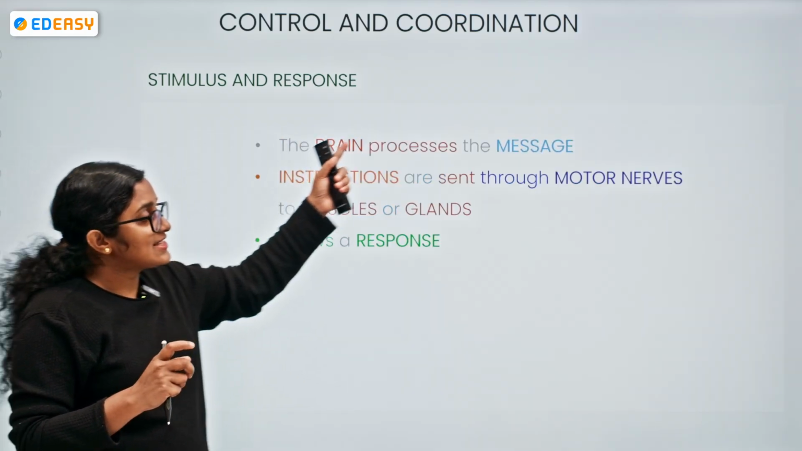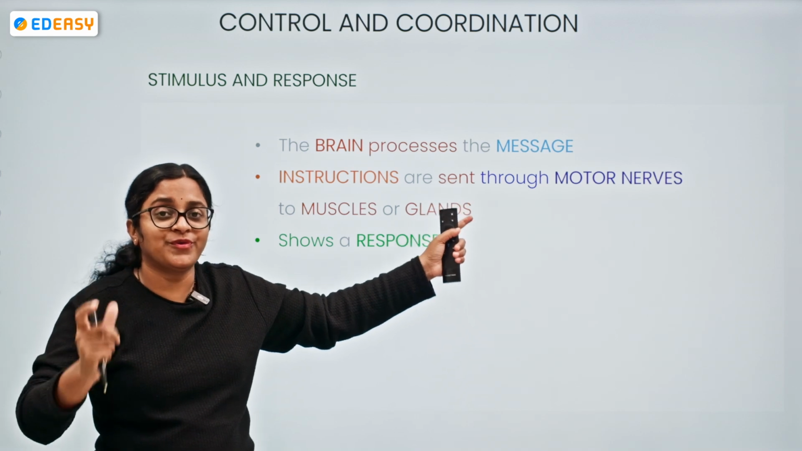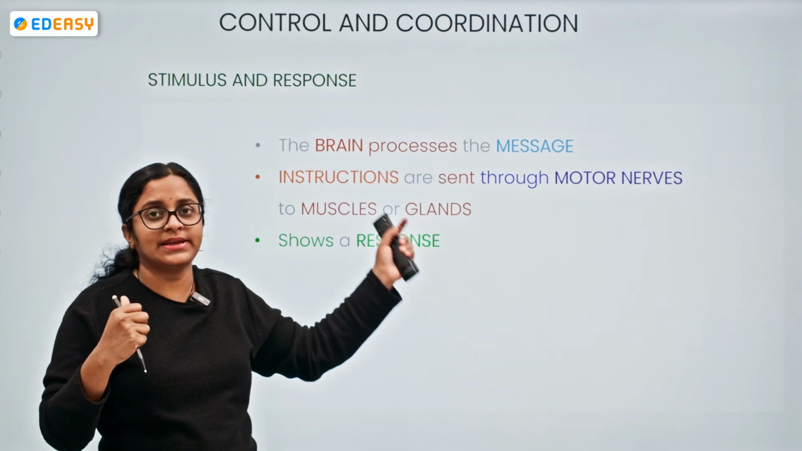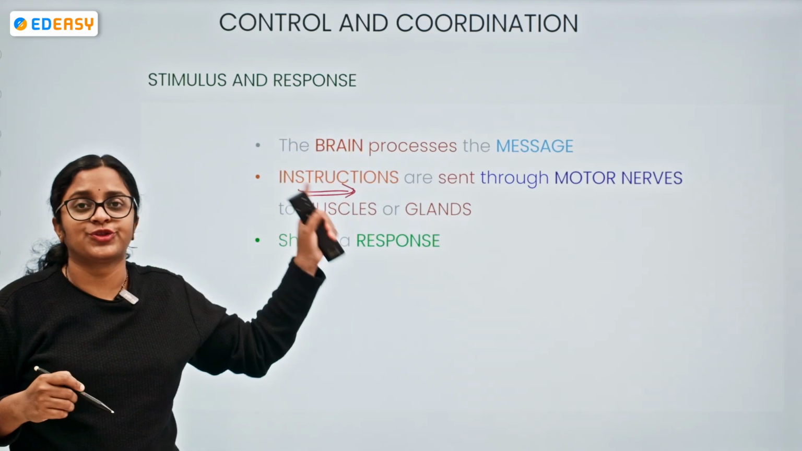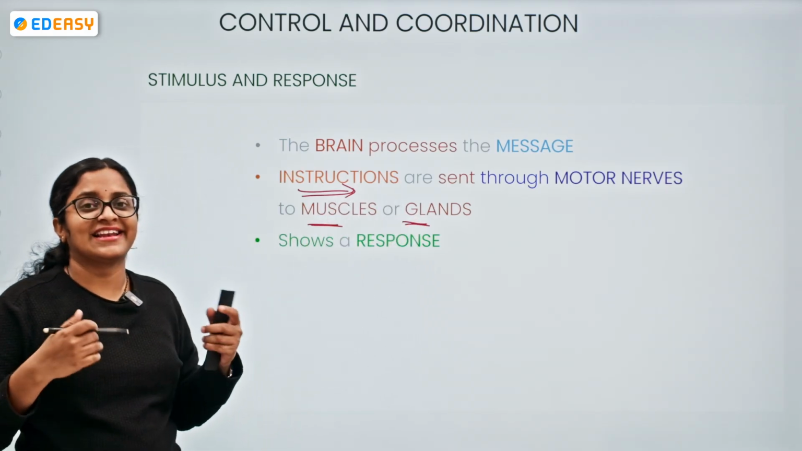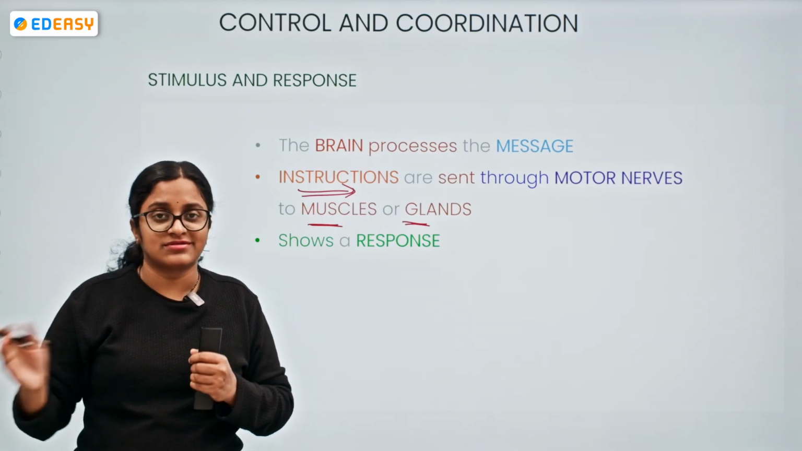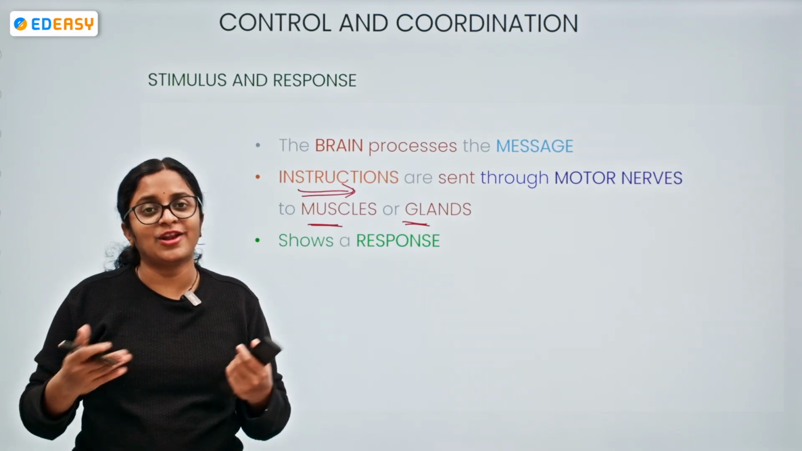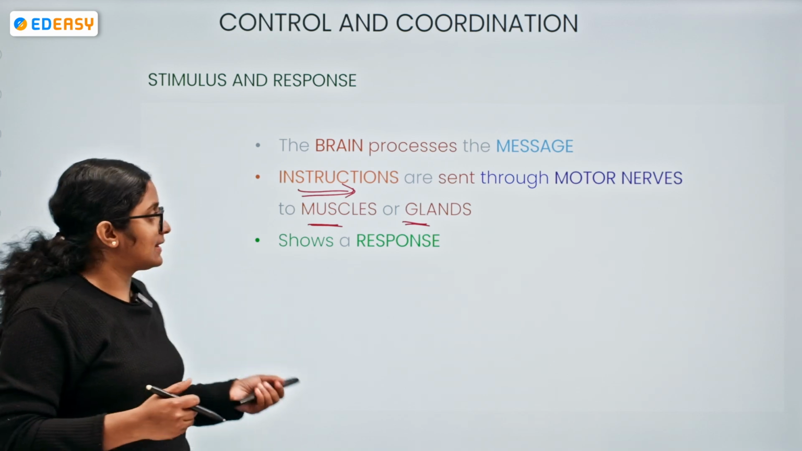So, now the brain is processing the message that you have seen a beautiful rose. Now you wanted to move near to it, you wanted to observe in a very magnified way. Now the brain is processing the message and it is sending the instruction through motor nerve to muscle or gland. So this muscle or gland shows a response, nothing but you moving towards the flower. Of course, the muscle movement gives us movement, locomotion, skeletal system and muscular system. They both work together, right?